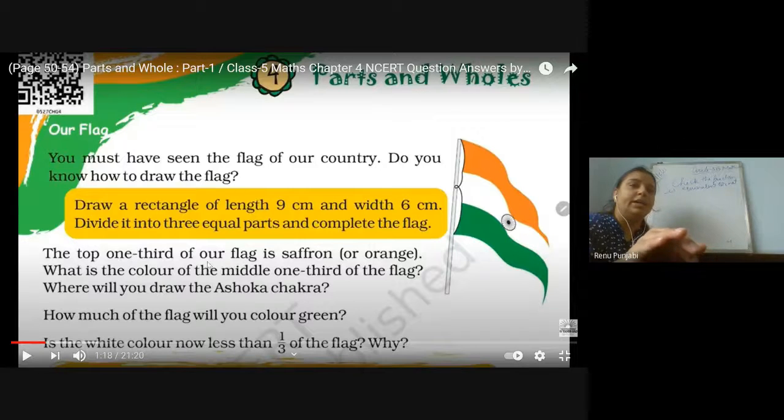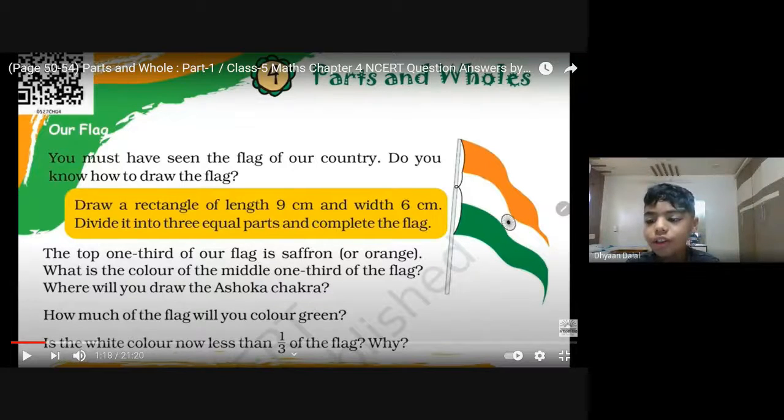The top 1/3 of a flag is saffron. Because this is a rectangle, we want 3 parts for saffron, white and green. Ma'am, the first is 1/3, second is 1/3, and third is 1/3.